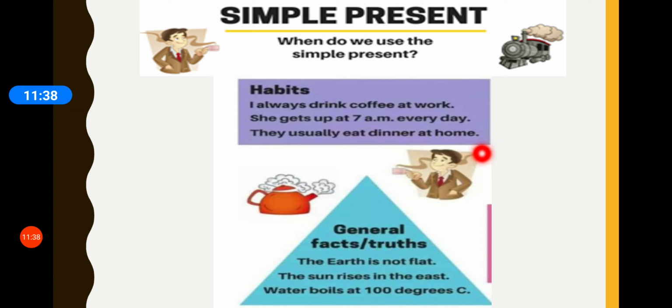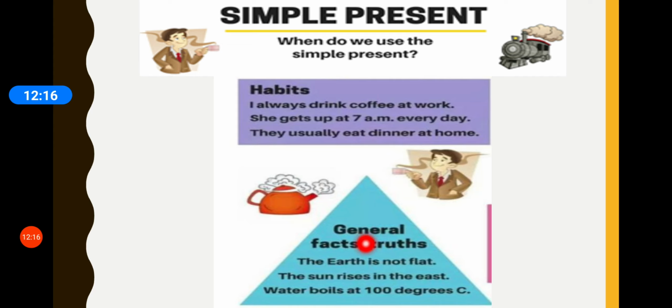Another area where we use simple present tense is when we are talking of general facts or truths. General fact means a fact that is known by almost everyone. Right? Something that is true for all, everywhere. For example, the earth is not flat. That's a fact that the earth is not flat. So, to write this fact, we have made use of simple present tense.